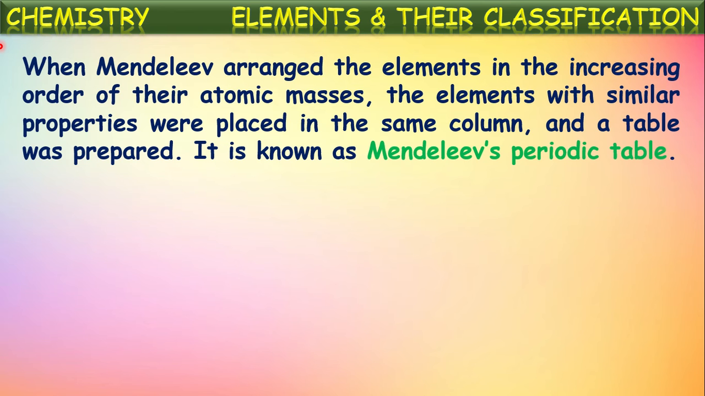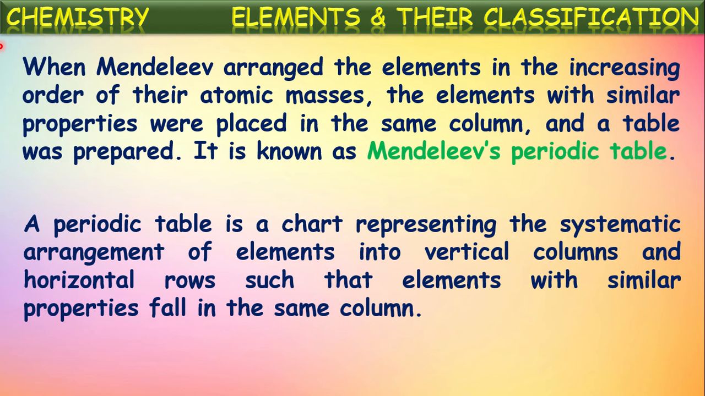In this way, the elements with similar properties were placed in the same column and a table was prepared which is called Mendeleev's periodic table. This is one of the successful points in Mendeleev's classification. He could classify all the available elements at that time into a periodic table. He could arrange all the available and known elements at that time into this periodic table. We can say this is the first and successful periodic table, Mendeleev's periodic table.